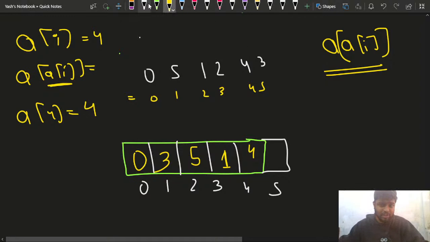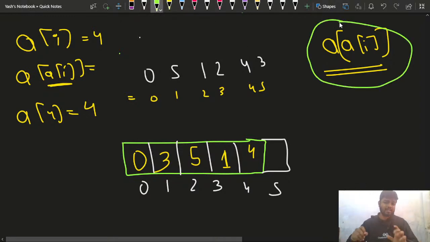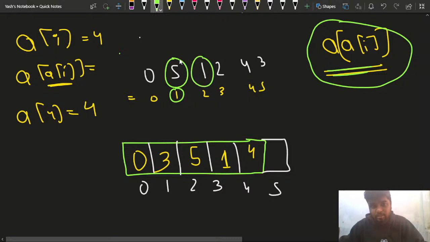In this question, you just had to decompose that. Okay, this is the situation that is happening ultimately: at every index, the new element will be nothing but a of I. As I told you, this 5 was here. So this 5 at the index 1, which element was there? 5 is moving here, right? So you can see 5 is here. That's how it's happening.